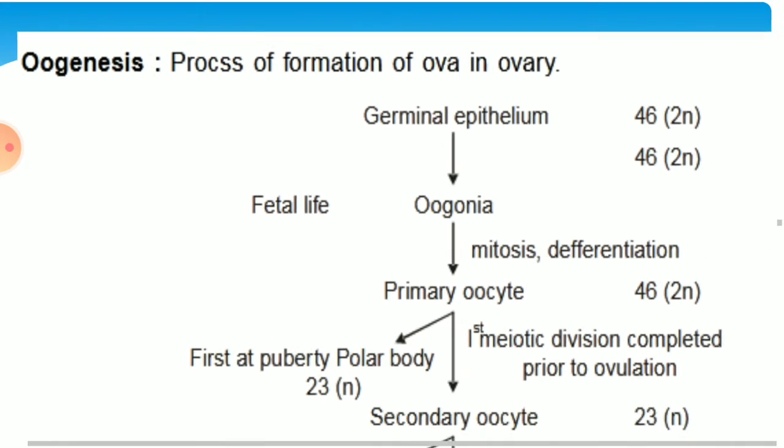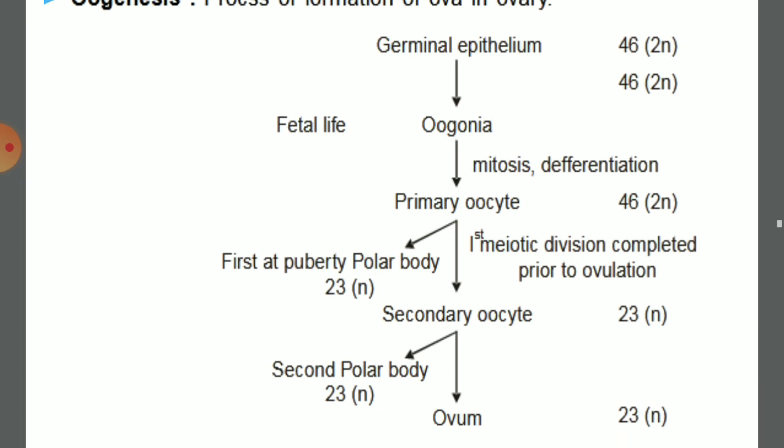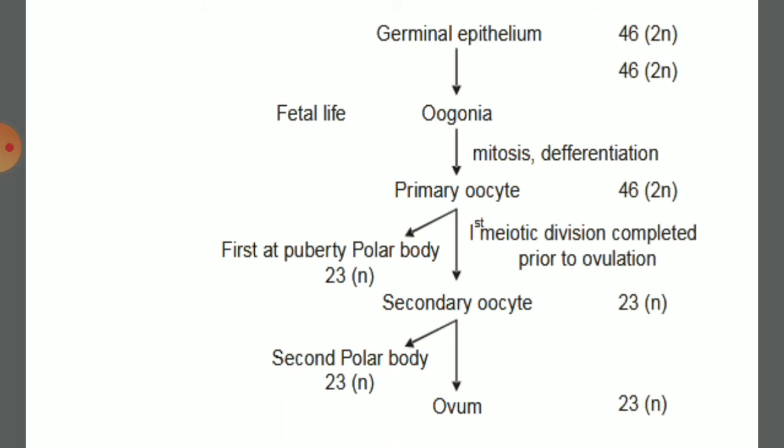So this is also ploidy, that is the number of chromosomes. Oogonia has 46 chromosomes. The primary oocyte is the result of mitotic differentiation, so it also has 46 chromosomes. The primary oocyte undergoes first division at the puberty stage, so it forms the polar body and the secondary oocyte; the first meiotic division is completed here. So now the secondary oocyte is released from the ovary when the Graafian follicle ruptures, that is called ovulation.